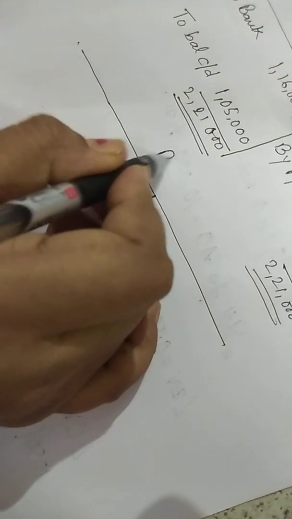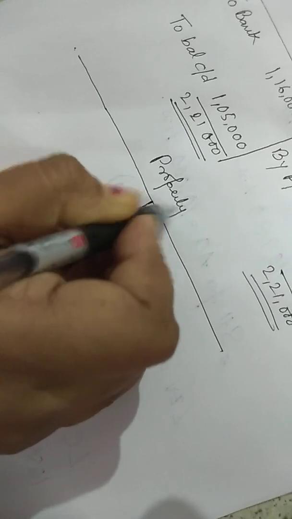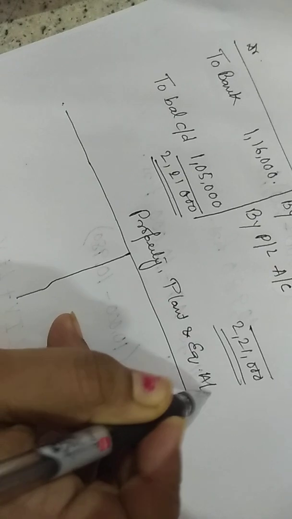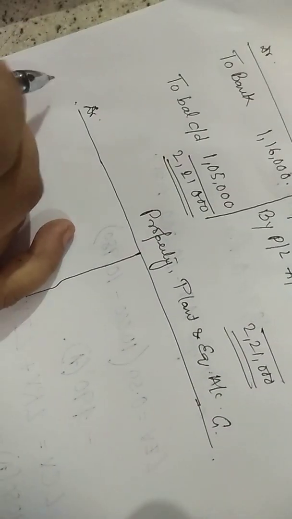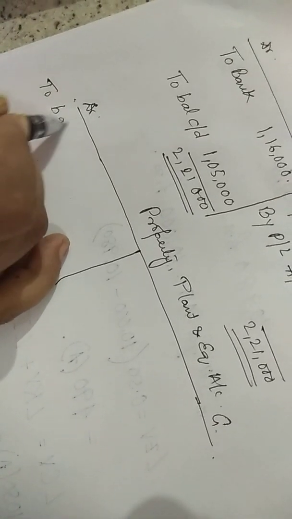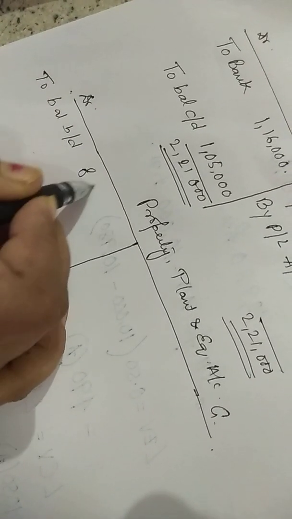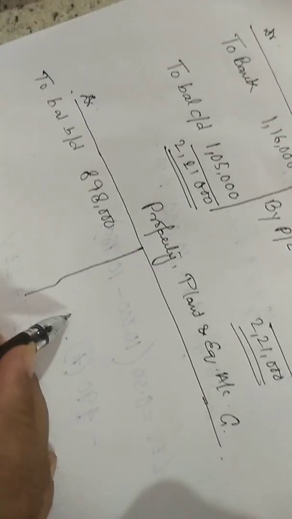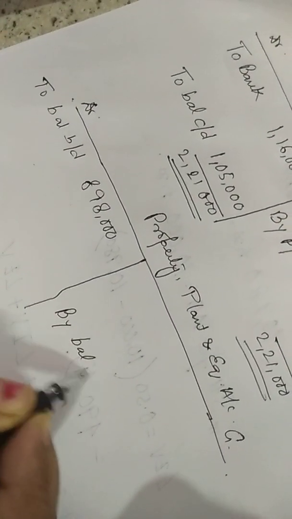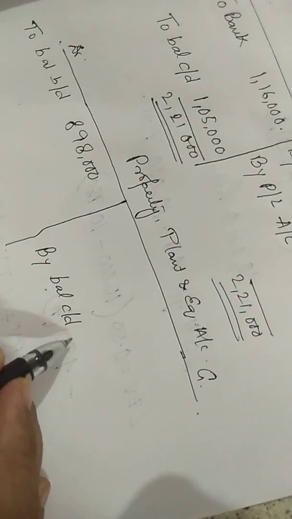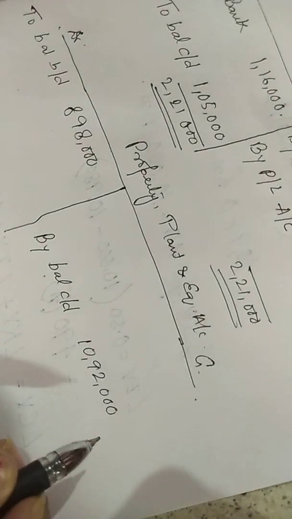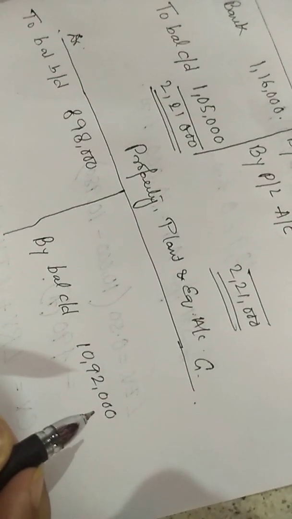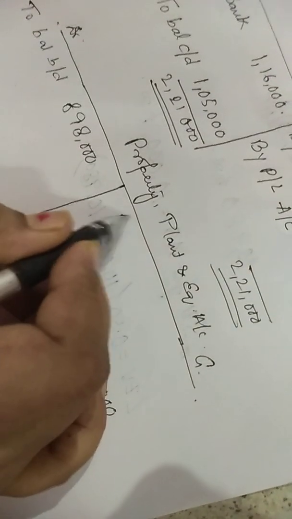Another account that we have to open, that we majorly open in cash flow statement, is property, plant and equipment. Okay. Property, plant and equipment account. Opening balance from the asset side, we get to balance BD 8,98,000. Closing balance by balance CD, it's 10,92,000. Okay. In the adjustments, it is given the company sold part of the property, plant and equipment for 32,000.